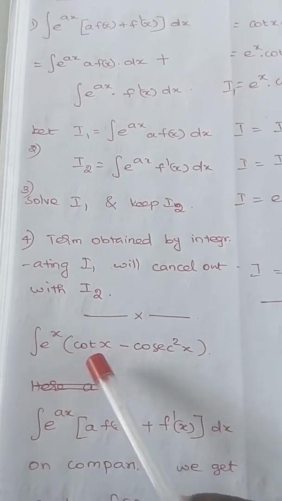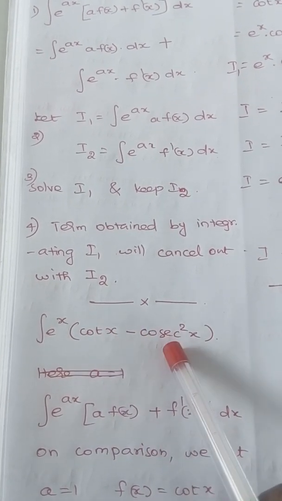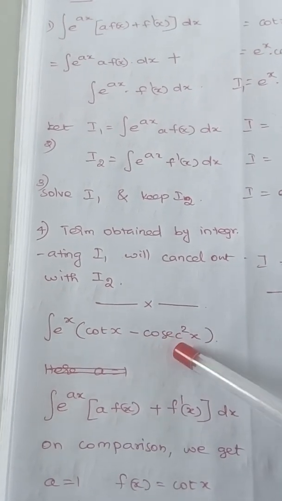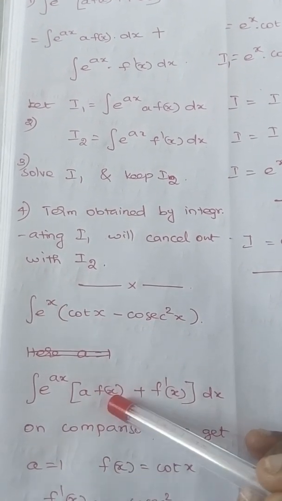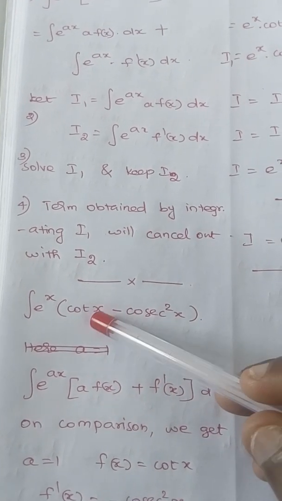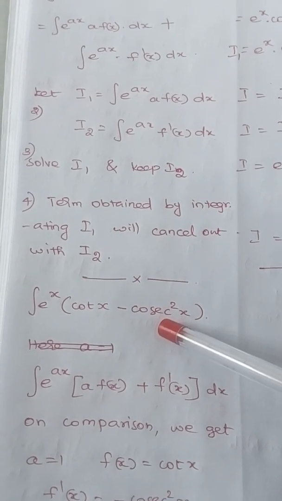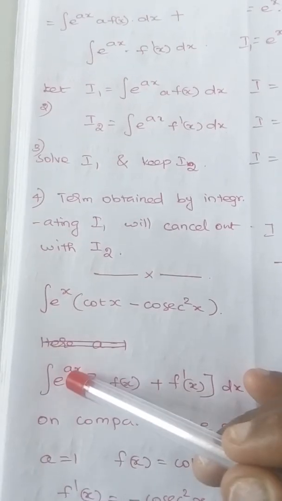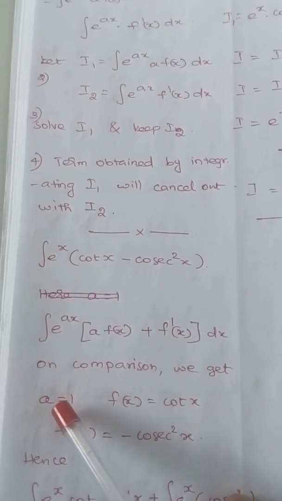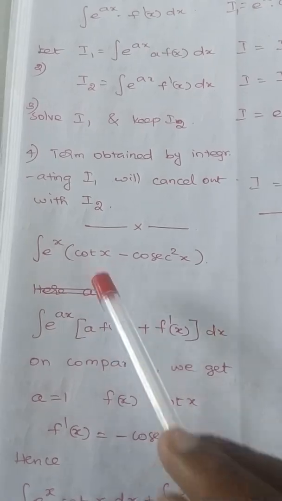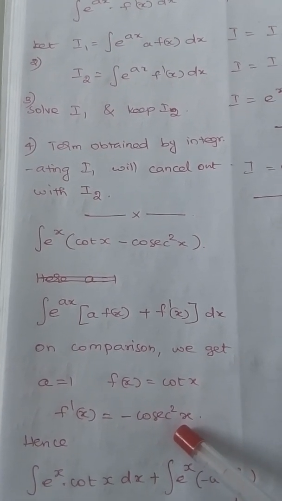Here it is an easy sum. As soon as you look at the question you can say that the derivative of cot x is minus cosecant square x. So you can compare it with the model we have, that is e power ax into a f of x plus f dash of x. We can say that f of x is cot x and f dash of x is minus cosecant square x. Here the a value is equal to 1. On comparison, we come to know that a is equal to 1, f of x is cot x and f dash of x is minus cosecant square x.